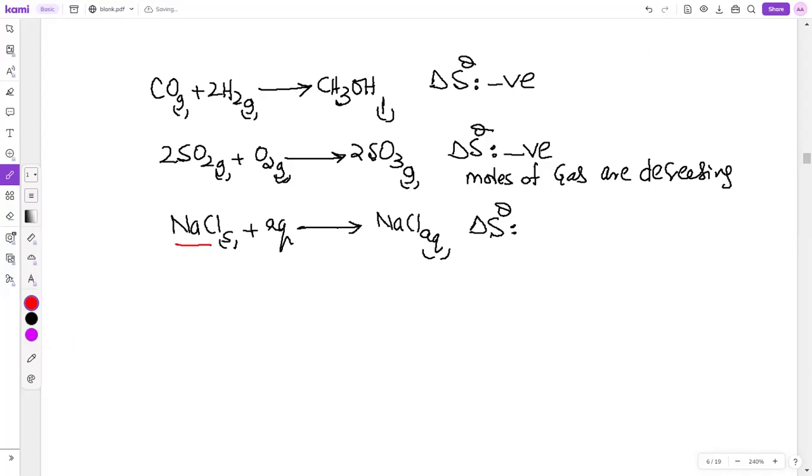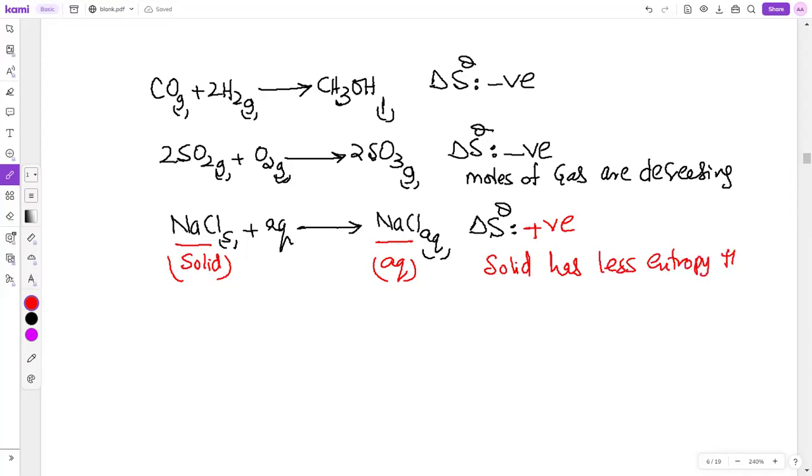How do you claim randomness is increasing? Because this is solid now, so there's no more solid on the right hand side. Look, this is aqueous now. Aqueous is liquid, yes. So entropy change is negative in this case. Sorry, positive in this case, because solid has less randomness than liquid. Solid has less entropy than liquid. Any confusion here, beta?